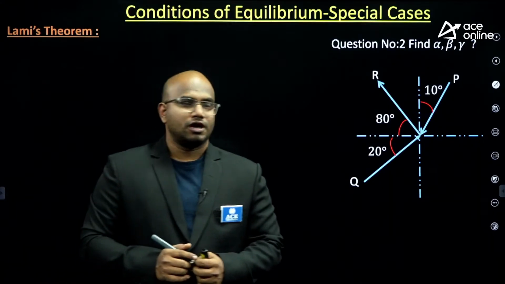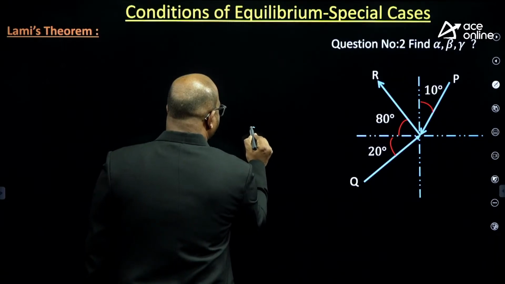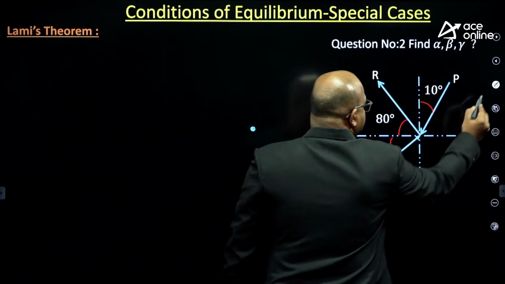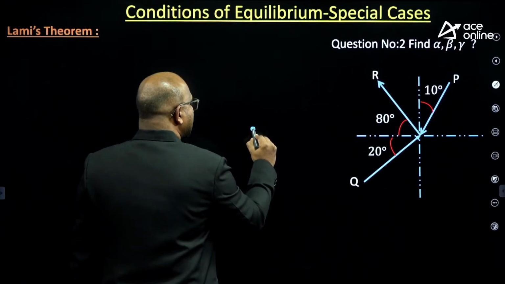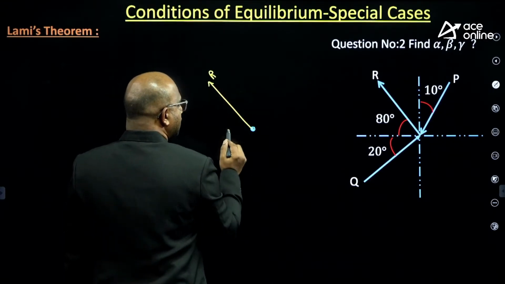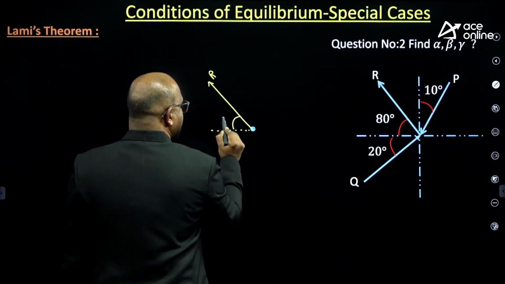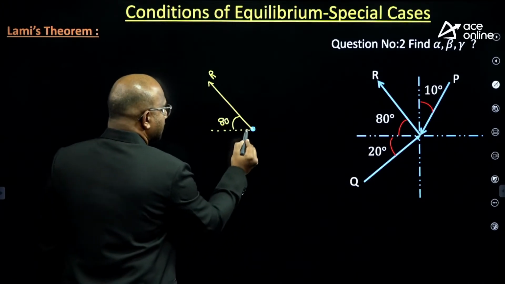Yes. Look here, guys, same way. I take this point of concurrency first. Now represent. See, first only R is outward. I know that. How much angle is R making with respect to horizontal, guys? 80. I know that.